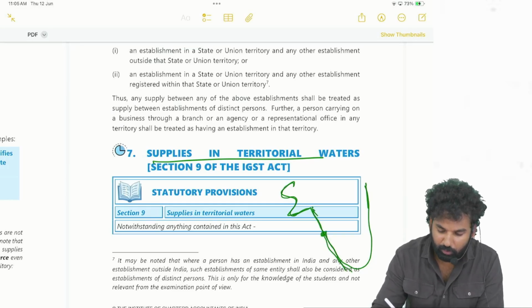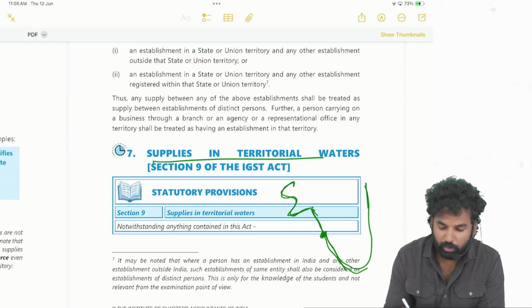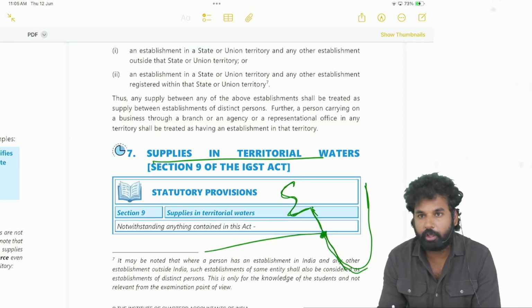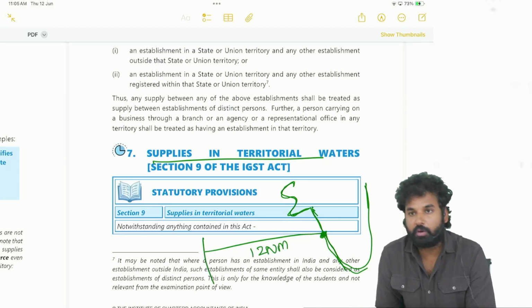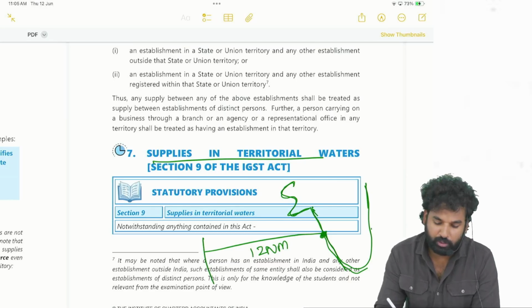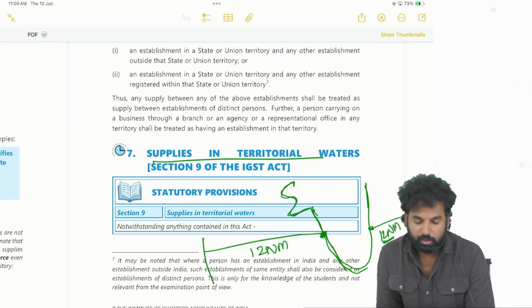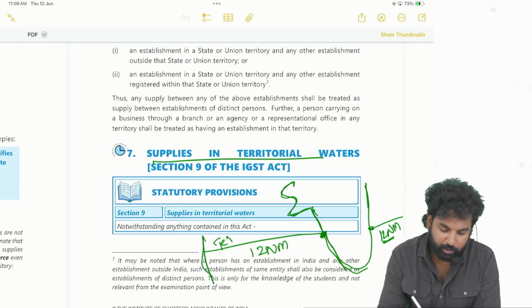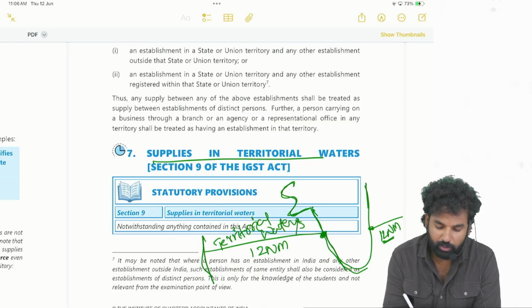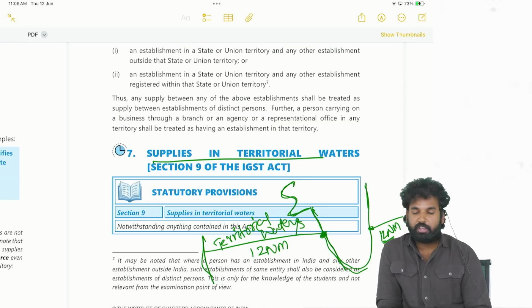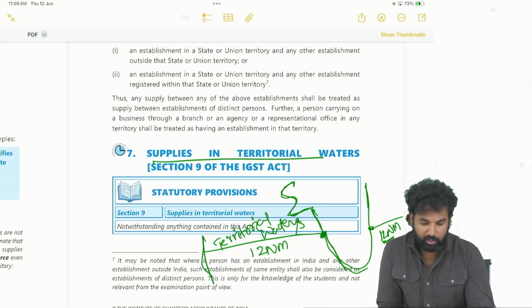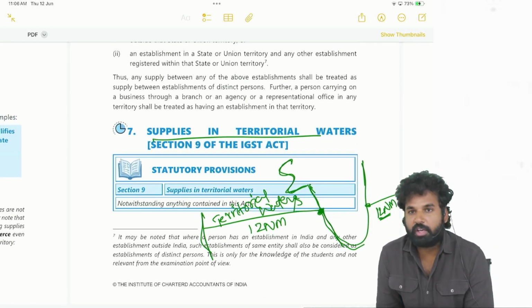From the coastal point into the deep sea, 12 nautical miles. From this point into the sea, 12 nautical miles, this will be called territorial waters. If a transaction is taking place in territorial waters, in such cases section 9 of the IGST Act will be applicable.